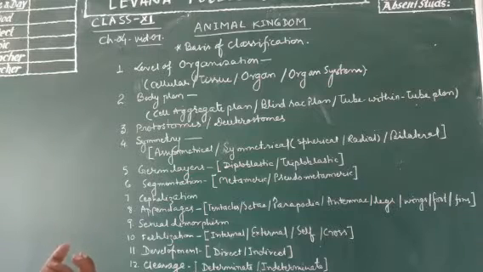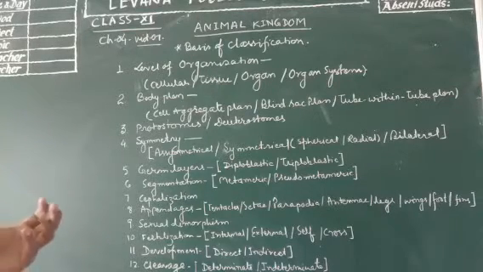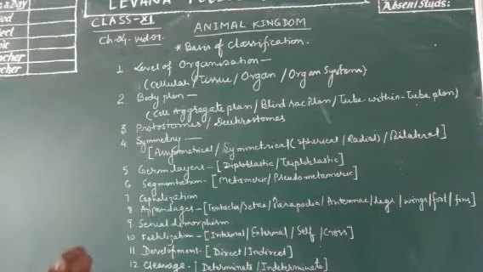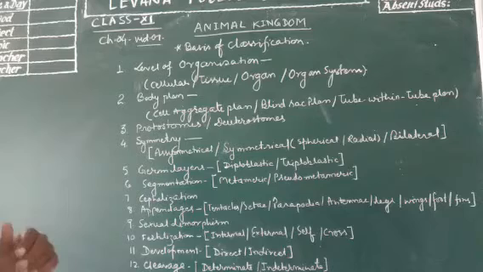Now the next, if the tissues are specified or grouped as organs, then the complete organism has organ level of organization. When different organs are associated together to perform a specific function, it is called organ system level of organization. So on the ground of level of organization, there would be 4 types.